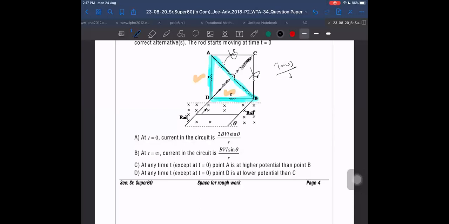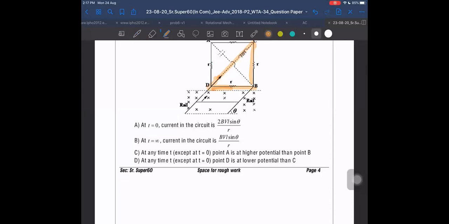Yes, sir. And after a long time, just the opposite will happen. After a long time, this inductor will start acting like a short circuit, and this will be the circuit diagram after a long time. But after a long time also, the current in the circuit will again be BVL sin theta by R by 2. Why? Because again, R by 2 is the effective resistance. The current initially and at last is the same.